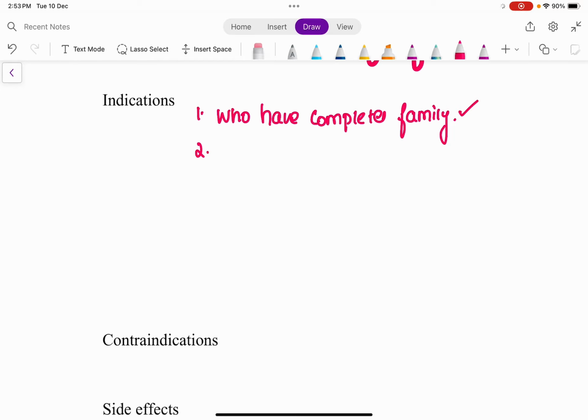And at the same time, those who are having excessive dysmenorrhea because of fibroid, in terms of pressure symptoms, and despite the medical management, there is failure of the medical management to shrink the size of the fibroid. So now you have to select the second line of management, that is uterine artery embolization. By decreasing the blood supply, the fibroid is going to shrink in size, and therefore it is going to decrease any sort of pressure it is putting on the surrounding structures. Therefore the pressure symptoms will get relieved.